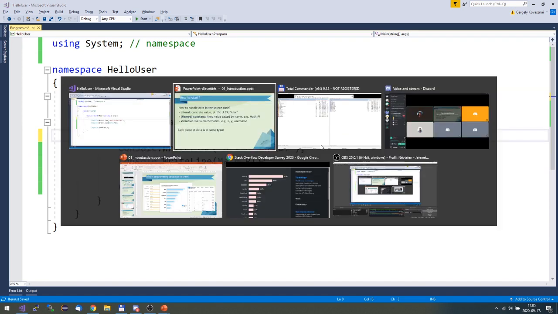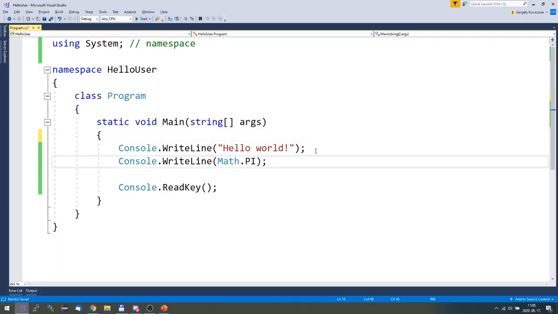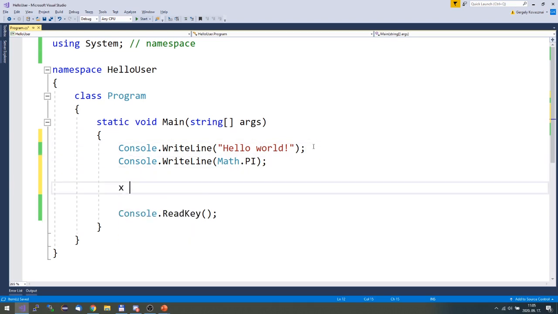Okay, what else can you use for storing data? Well, you can also use variables. You know what variables are from mathematics or even from programming. So basically I can introduce a variable x, and I can assign a value to it, like 42, and that's it.